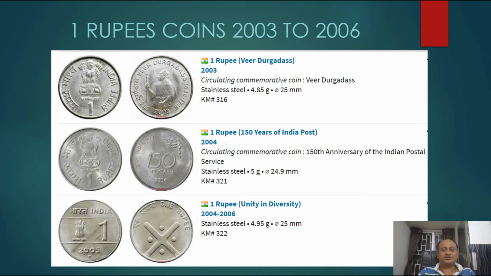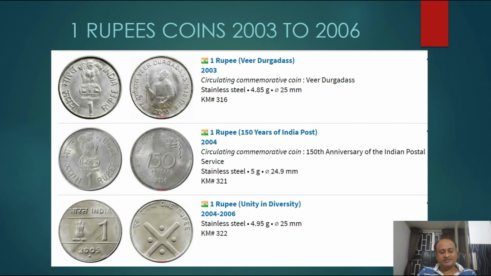And from 2003 to 2006, you can see Veer Durgadas in 2003, which is a stainless steel coin, and the 1 rupee 150 years of Indian Post, on the occasion of the 150th anniversary of the Indian Postal Service. In 2004 it was minted in stainless steel.